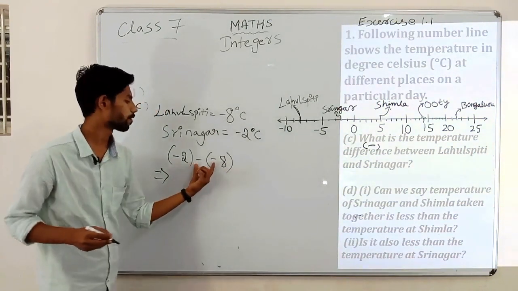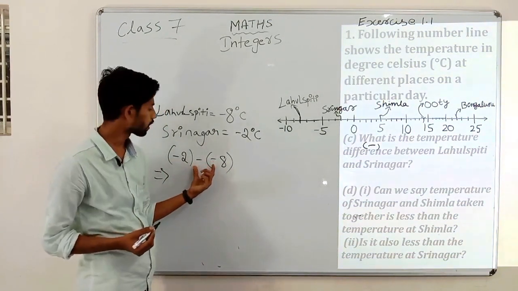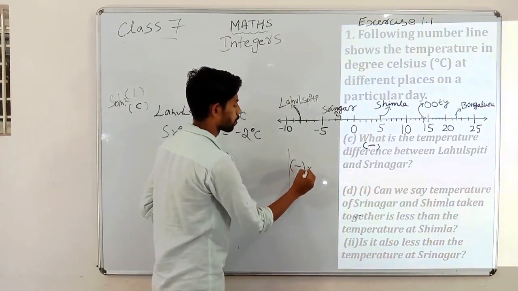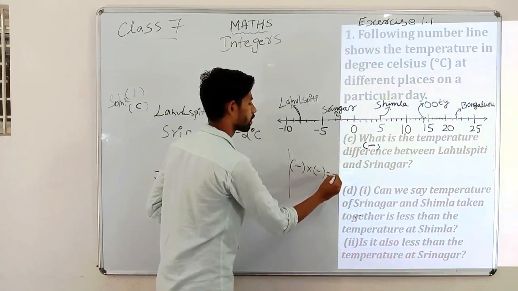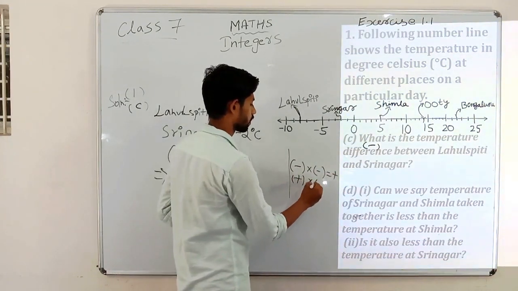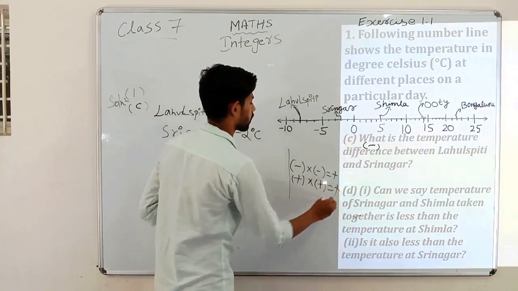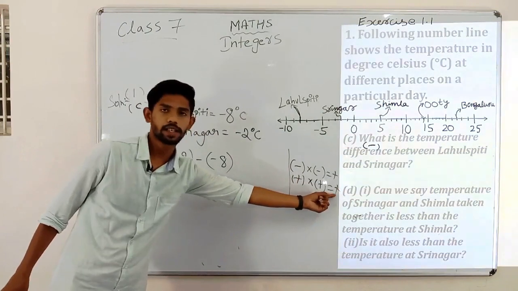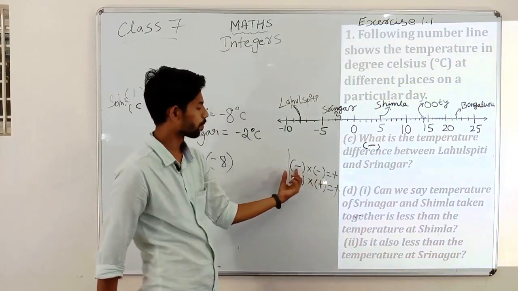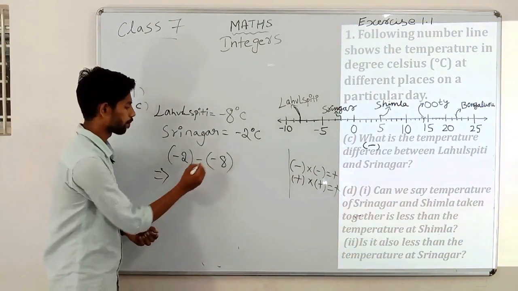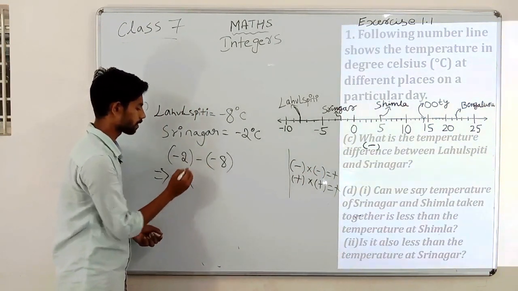Just now I told you, if you are having same signs, minus into minus, it is plus, or plus into plus is plus. So same signs, same result, like minus into minus plus. Here also we are having minus into minus plus. So write as it is this -2.